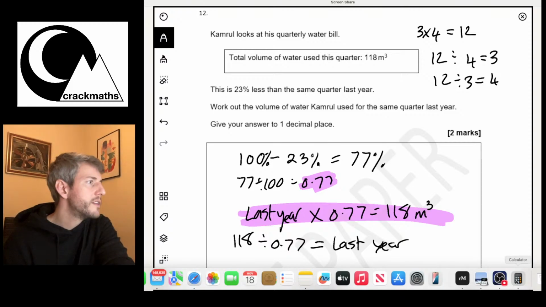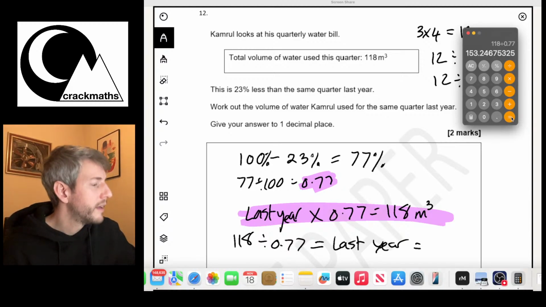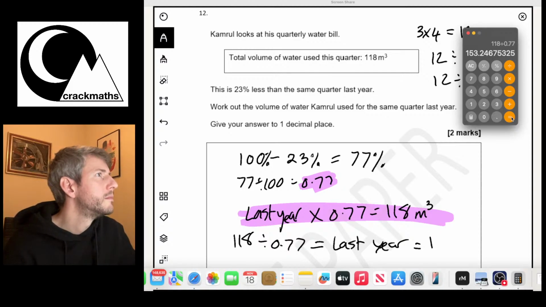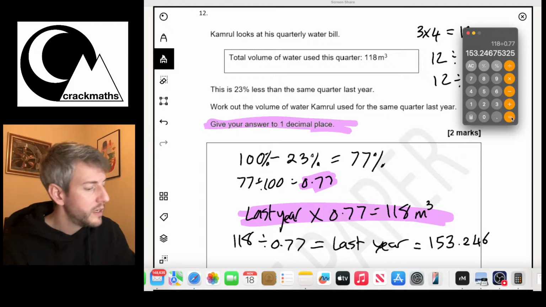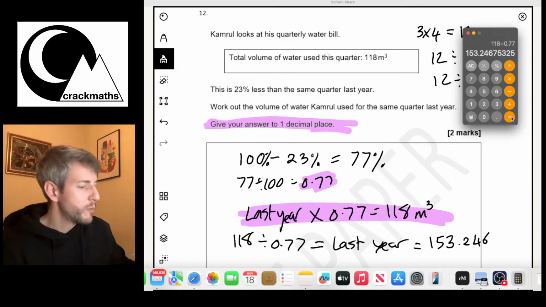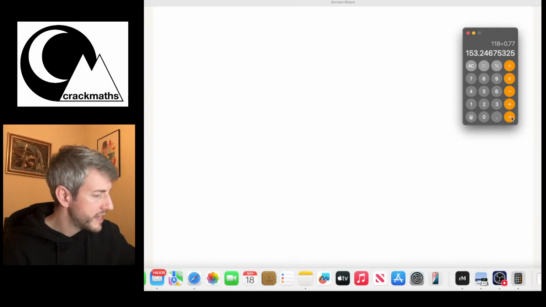Okay, and we can do that here. So what we get is 118 divided by 0.77 equals 153.246. And this makes sense because it says give your answer to one decimal place. So we need to round this to one decimal place.